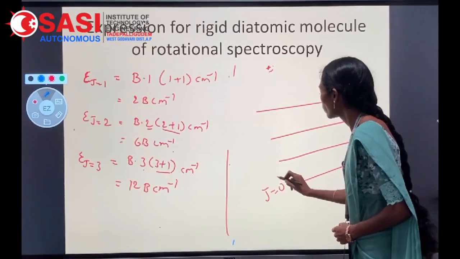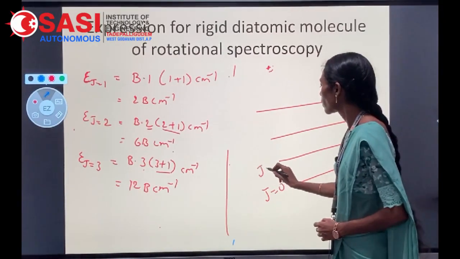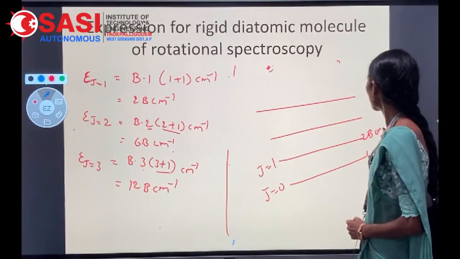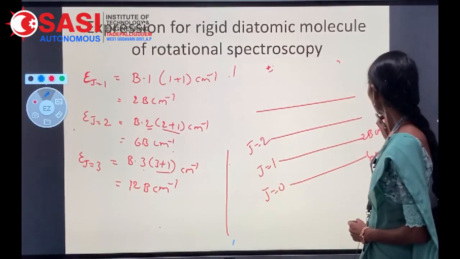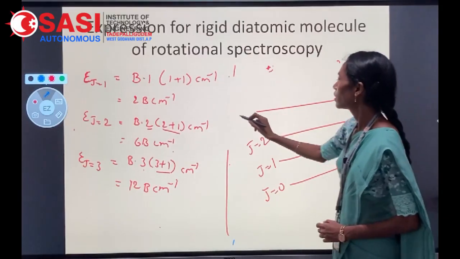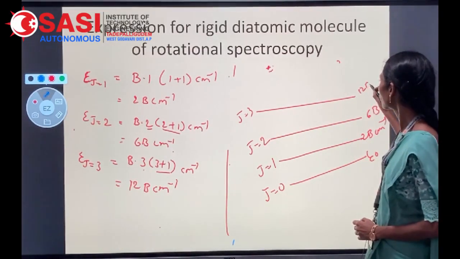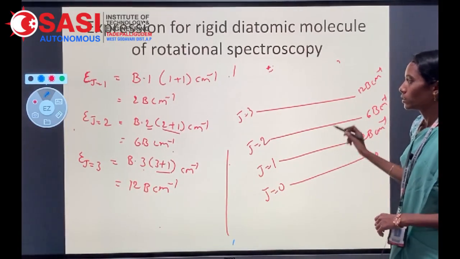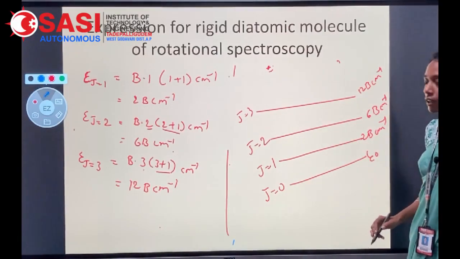J equal to 0, then energy will be 0. J equal to 1, there is 2B centimeters inverse. J equal to 2, 6B centimeters inverse. J equal to 3, 12B centimeters inverse. So like this, the rotational spectroscopy transitions will occur.